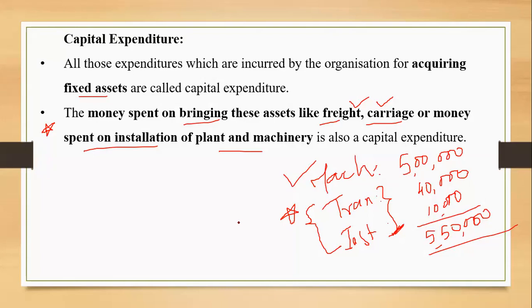घर भी खरीदते हैं तब भी ये होता है, शॉप खरीदते हैं तब भी ये होता है. So again, purchasing a premises or a building or a shop is one thing. But then again, related to that, I need to pay the documentation charges, the legal charges, right? So for those legal charges, I'm not going to write a separate entry. That amount of legal charges, legal expenses will be treated as a capital expenditure.